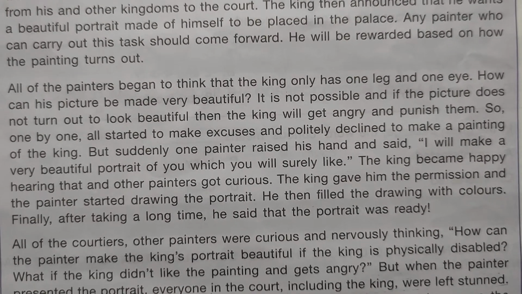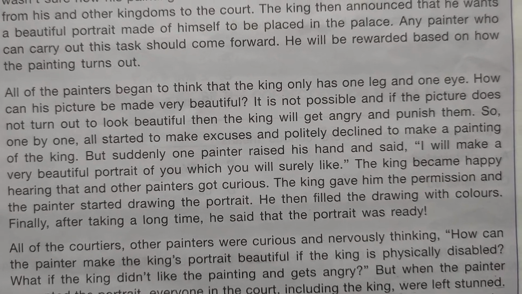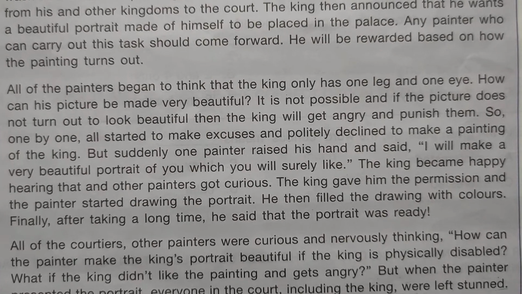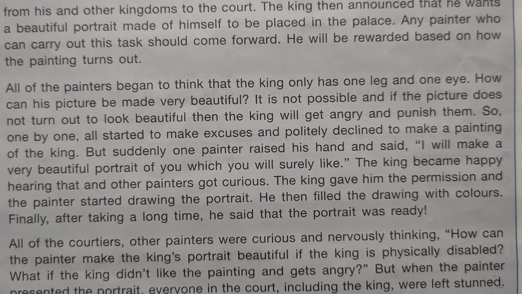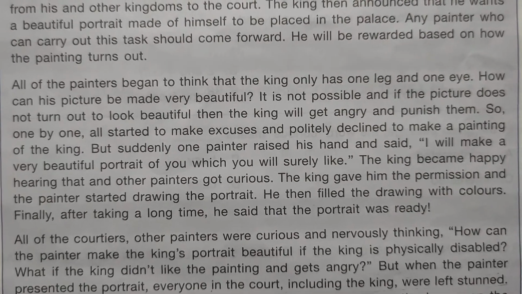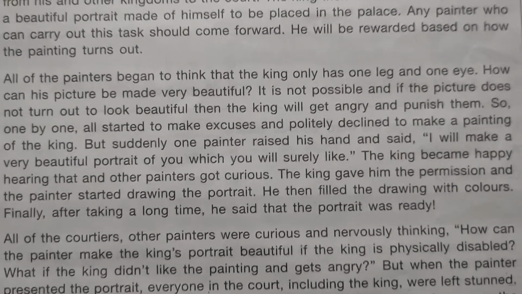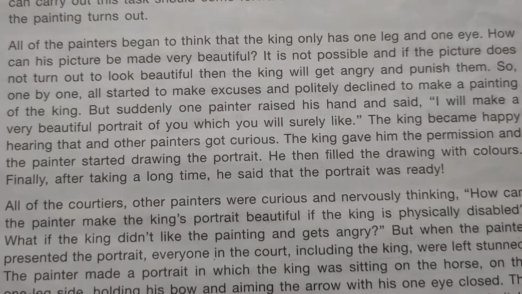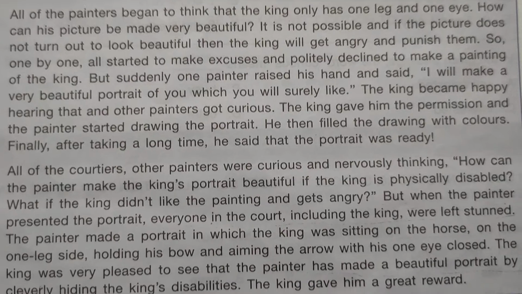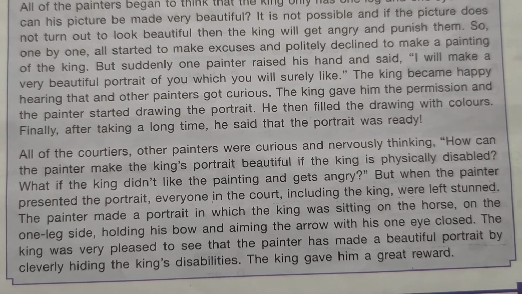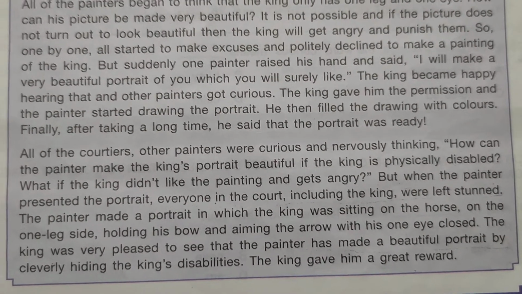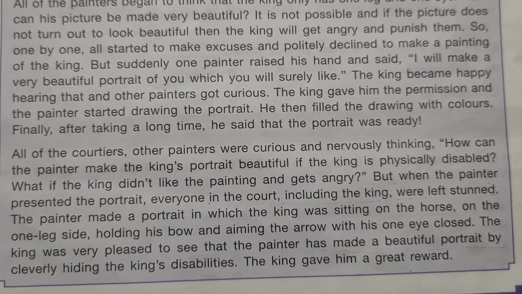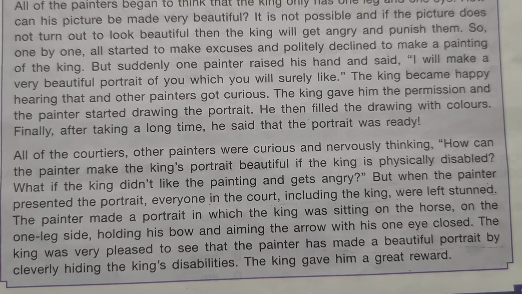The king became happy hearing that and other painters got curious. The king gave him the permission and the painter started drawing the portrait. He then filled the drawing with colors. Finally, after taking a long time, he said that the portrait was ready. All of the courtiers, other painters, were curious and nervously thinking, how can the painter make the king's portrait beautiful if the king is physically disabled? What if the king didn't like the painting and gets angry?